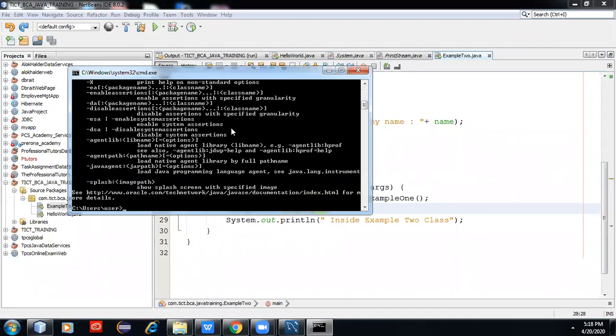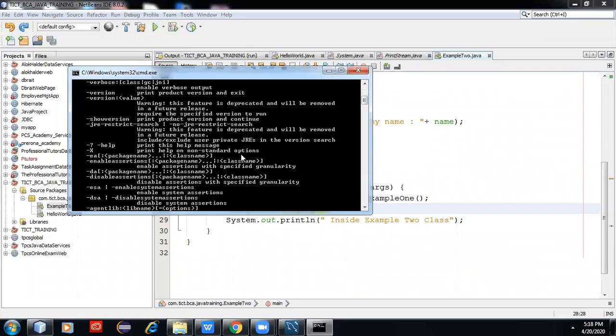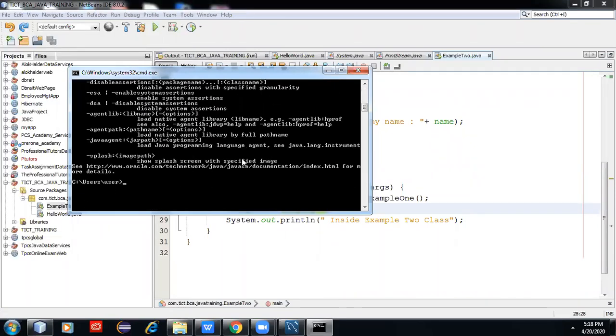If you go to the command prompt, you need to go to the correct path of the Java file, and write javac followed by the program name, like example2.java. This is the command to compile a Java program.